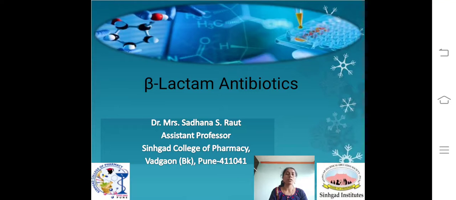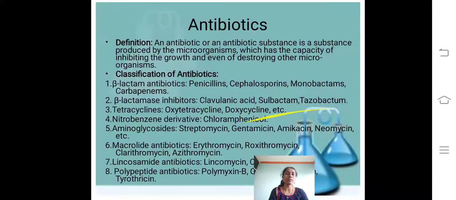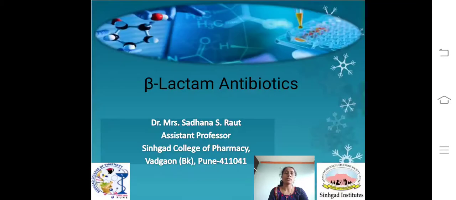In this session, I am going to explain one part of antibiotics, that is beta-lactam antibiotics. First of all, we have to see the definition and classification of antibiotics. Let's see the definition.